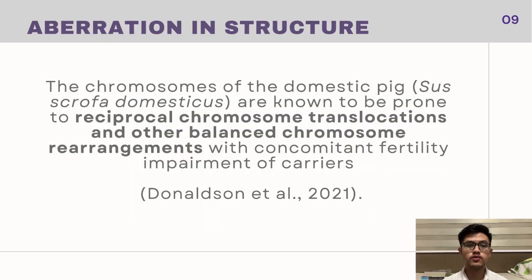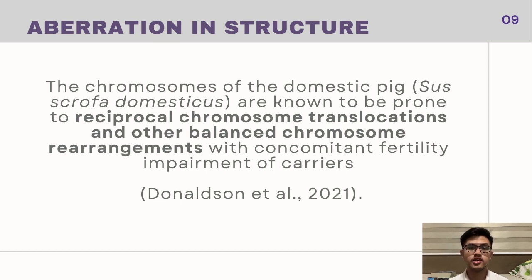Now, let's move on with a different kind of chromosomal aberration which affects the structure of the chromosome. The chromosomes of the domestic pig, Sus scrofa domesticus, are known to be prone to reciprocal chromosome translocations and other balanced chromosome rearrangements with concomitant fertility impairments of carriers.